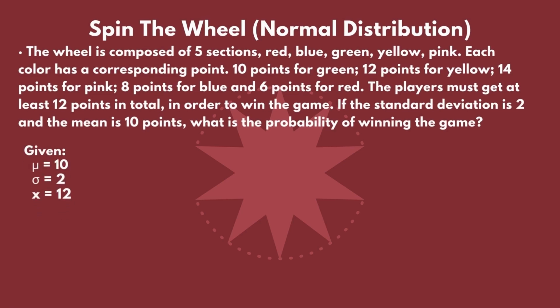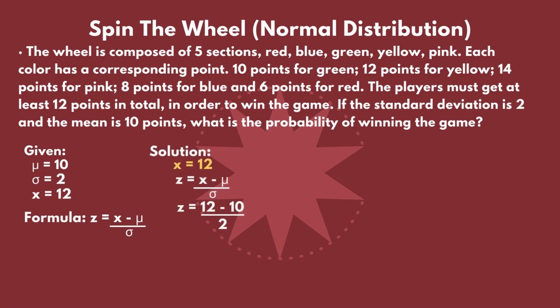The given value that we have is 12, and we have to find the area that is above it, using the same formula from our previous game, which is z is equal to x minus the mean over the standard deviation. Our first step is to substitute the given values to our formula. Our x will be 12, our mean is 10, and our standard deviation is 2. So now we have z is equal to 12 minus 10 over 2. We will then simplify, which will leave us to 2 over 2 or 1.